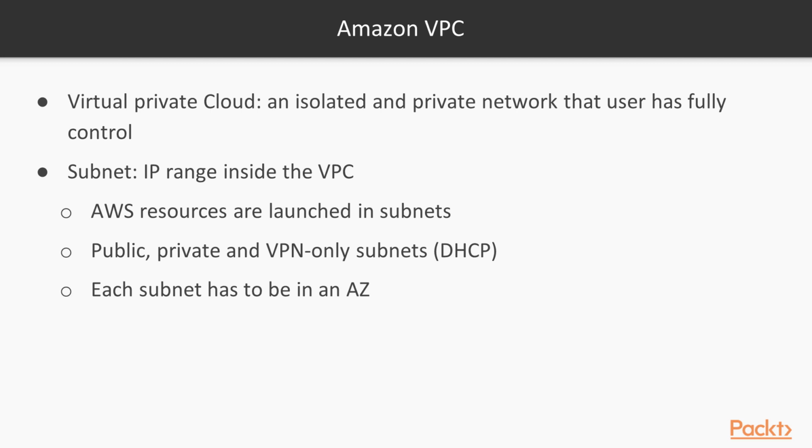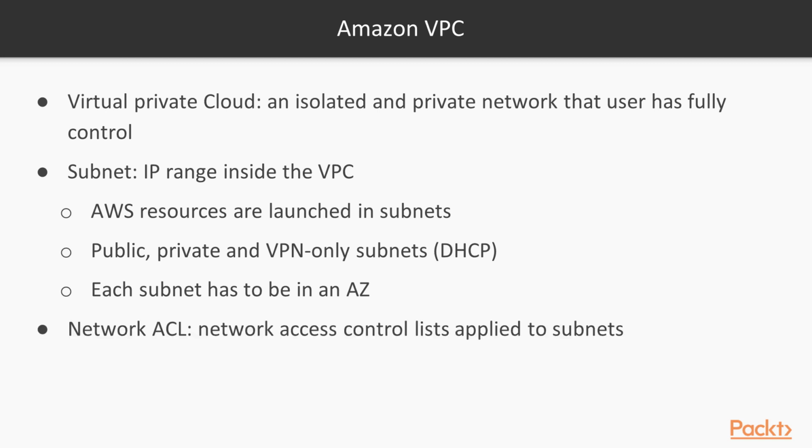All the subnets assign IP addresses using DHCP, and you can also use DNS inside the subnets assigned from DHCP. Each subnet has to be in a particular availability zone. That means that a VPC may span more than just one availability zone. So a virtual private cloud, an isolated network, can be across multiple availability zones.